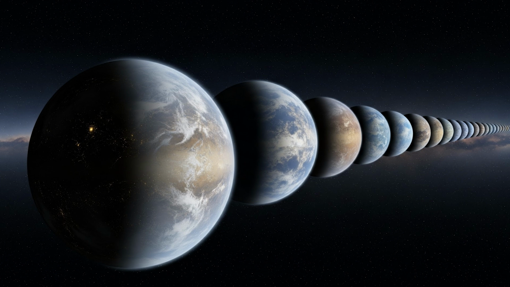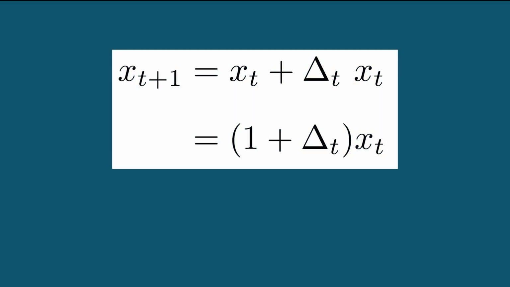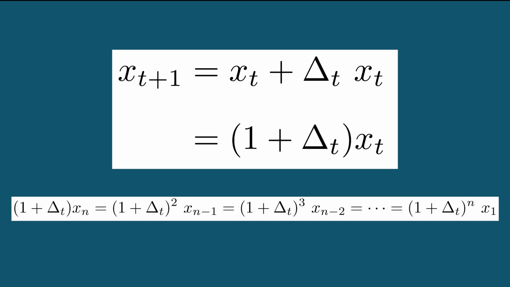This is similar to how we saw e originate earlier, and we will find it here if we keep looking. When all rates of change are equal, our animation procedure simplifies to just one update rule for position. Since velocity is equal to position, we can write x_{t+1} = x_t + Δt x_t, which is equal to (1 + Δt) times x_t. If we continue to expand the right-hand side of the equation, we see a pattern emerge.